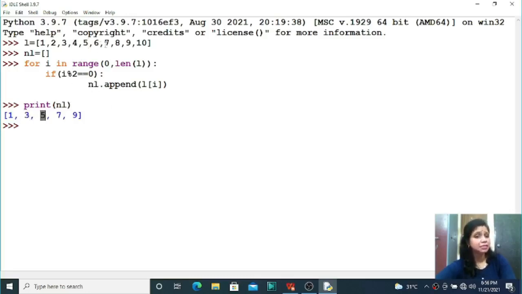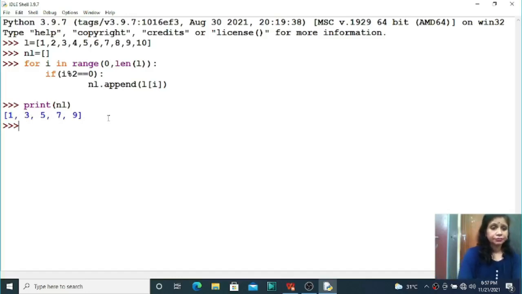Similarly, 6, index number 7 is there. So 7 is added to your new list. 8, index number 9 is there. So 9 is added to your new list. And index number 9, that is 9, is not divisible by 2. So that element will not come to your list. Is it not, students? So in this way you can run this program, and you will get the output. So here that option is your first option, that is 13579. Hope all of you understood, but still again I want to execute this.